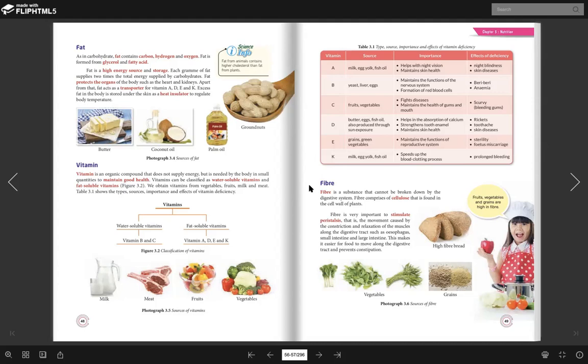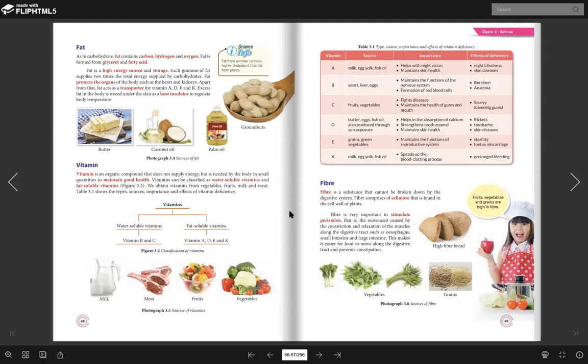Bila dia contract relax, there is a movement of food happen. So when there is a movement of food happen, this can prevent you from having constipation. Constipation tu maksudnya sembelit lah. So that's why when you are having constipation, bila awak ada sembelit, you are advised to consume more vegetable. Sebab apa? Sebab vegetable ni contain fiber that can stimulate peristalsis.